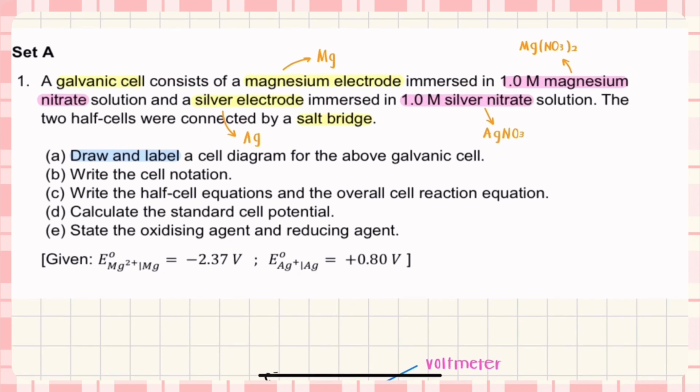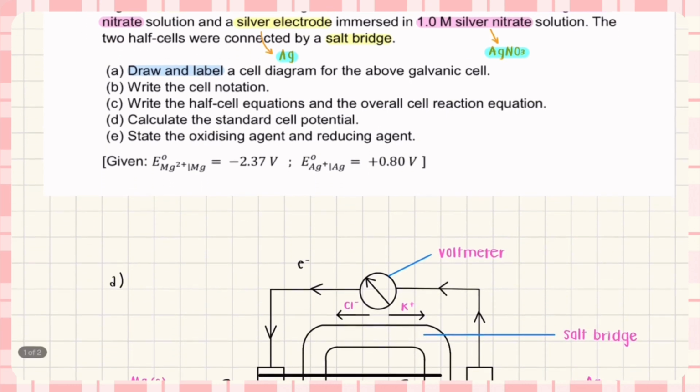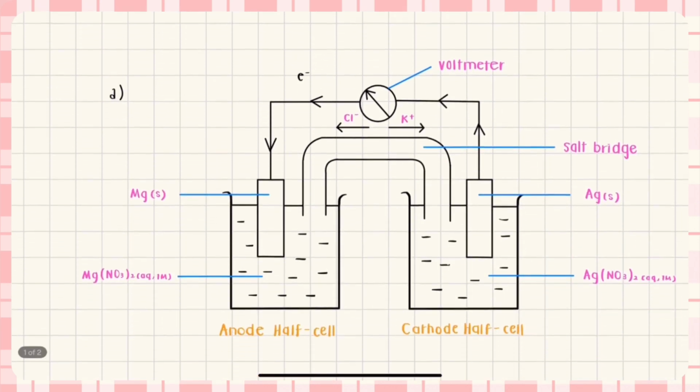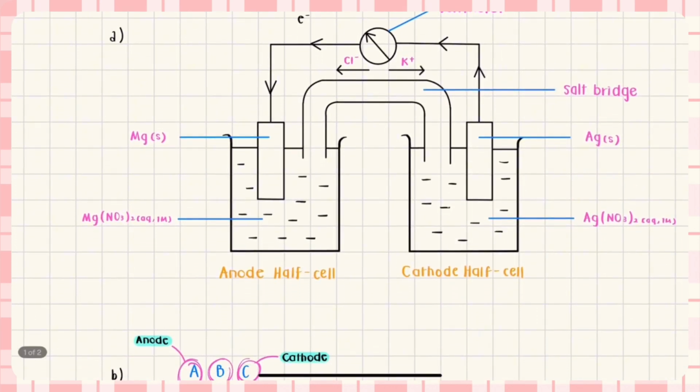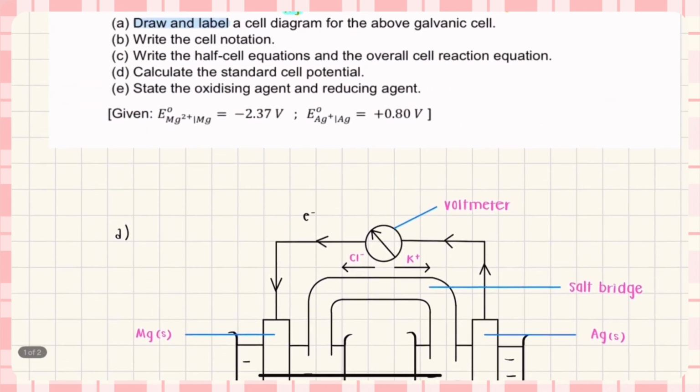So first, we know that magnesium is Mg, magnesium nitrate solution is Mg(NO3)2, silver is Ag, and silver nitrate solution is AgNO3. Since the question asks us to draw and label the galvanic cell, we know that a galvanic cell consists of electrodes in two different containers. So before labeling, we need to determine which one is the cathode and which one is the anode by referring to the